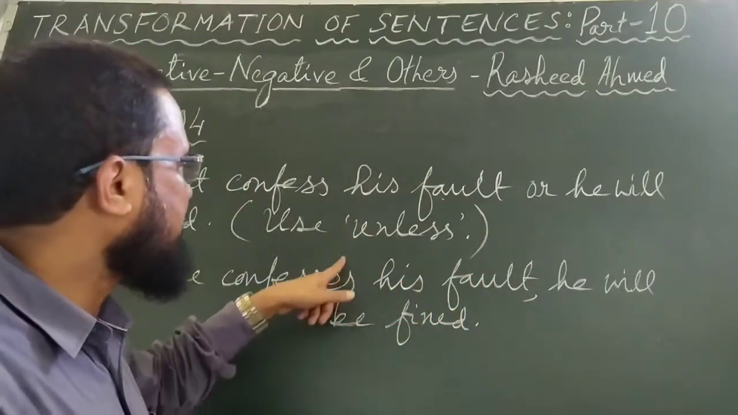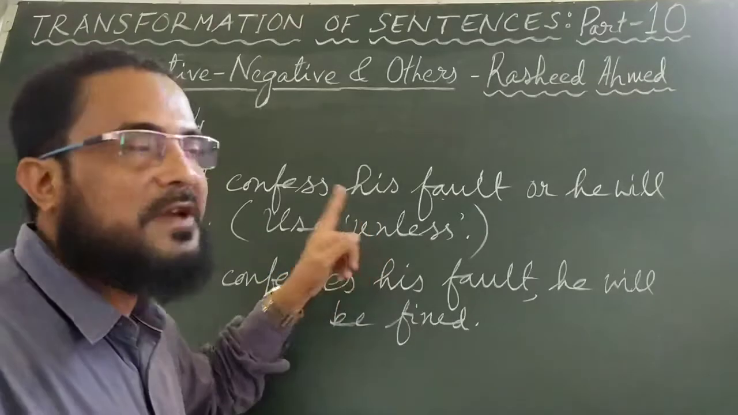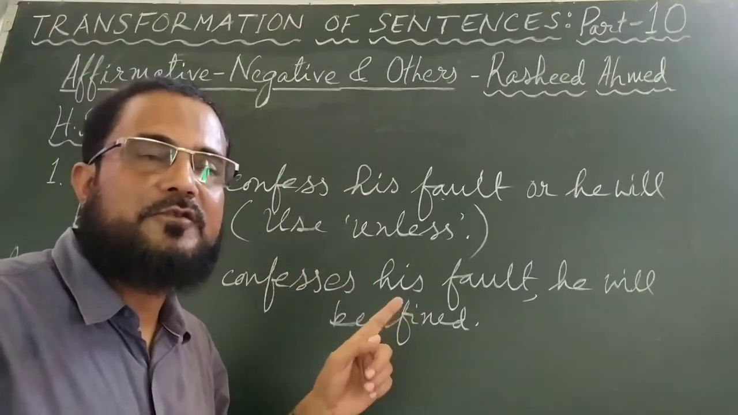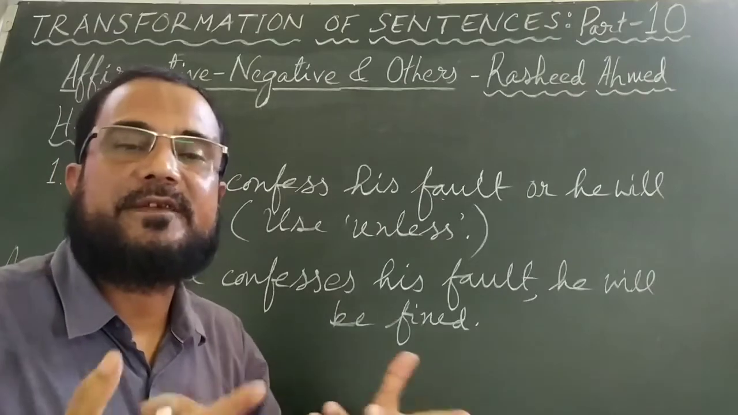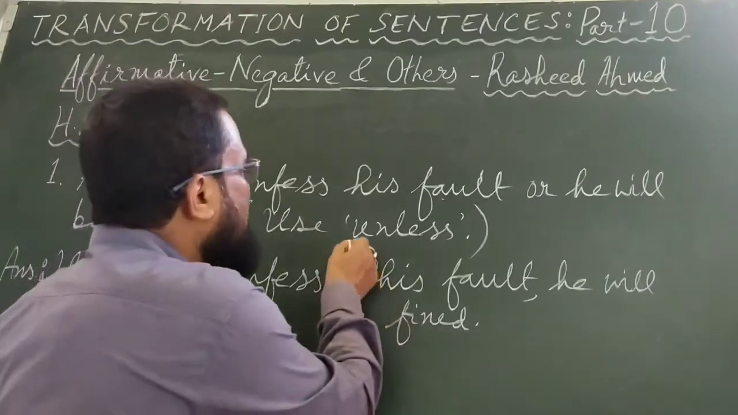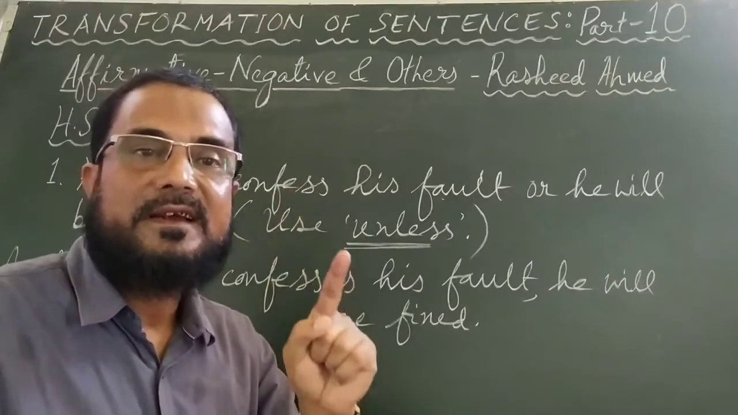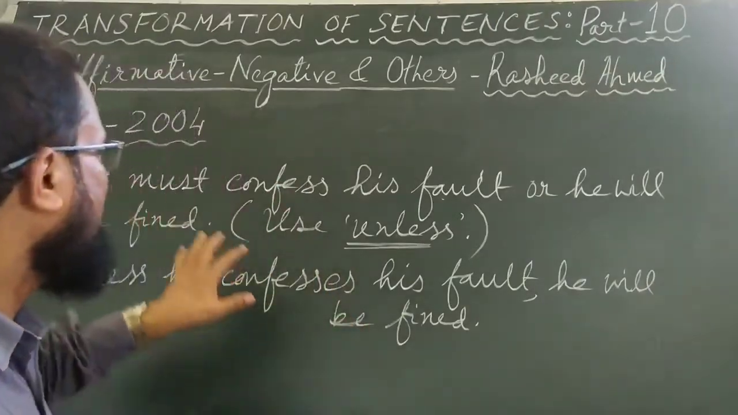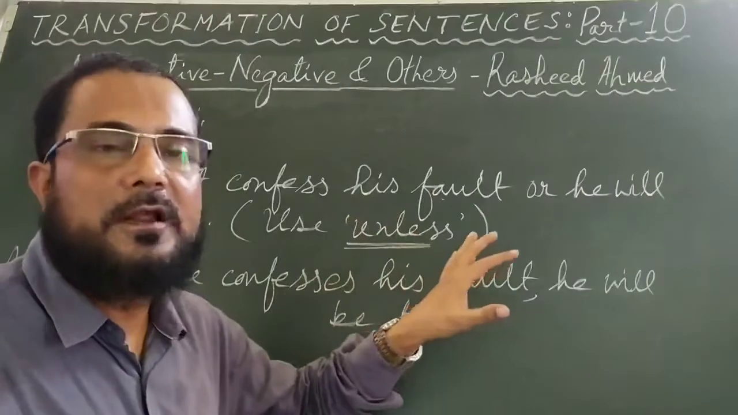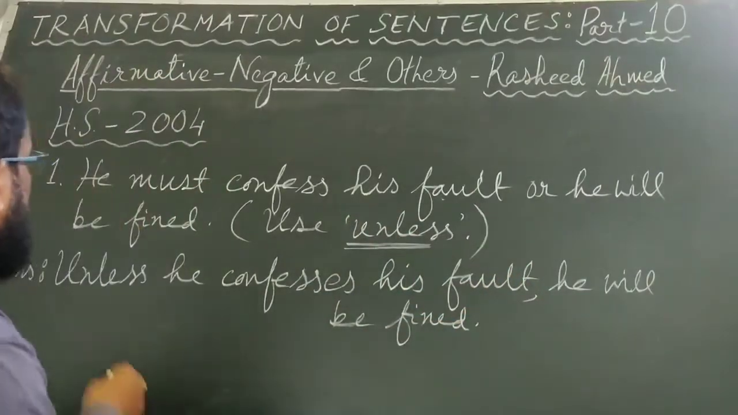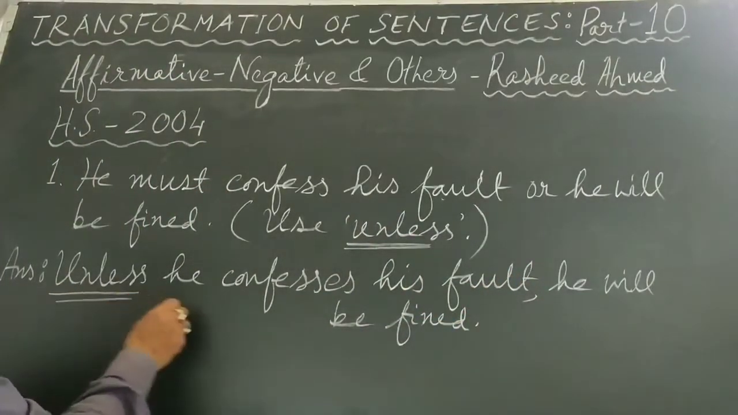And one important point here is that the instruction is use unless. The instruction might also be make it negative. The same is the case, because unless is a word which gives a negative sense. If the word unless is there somewhere, this means that it is a negative sentence. So he must confess his fault or he will be fined: unless, we begin with unless, he confesses.